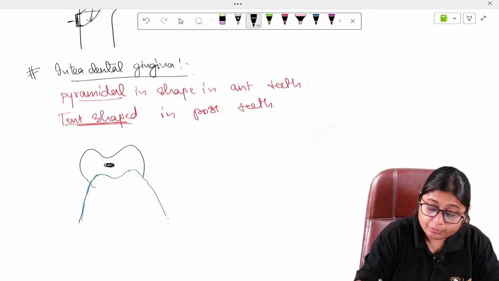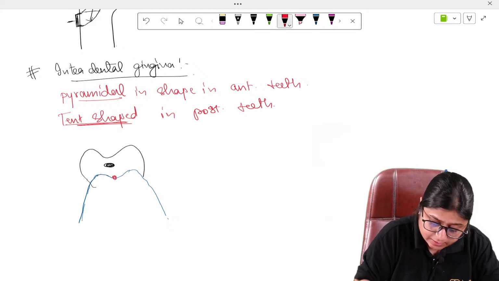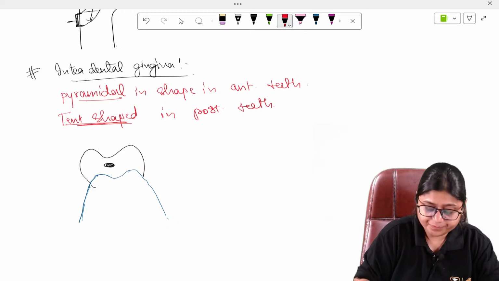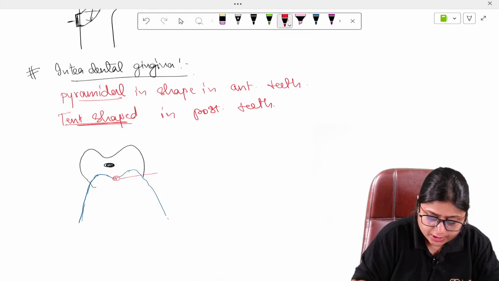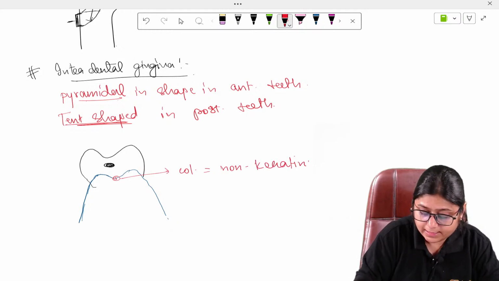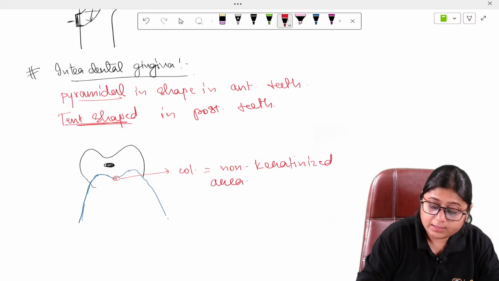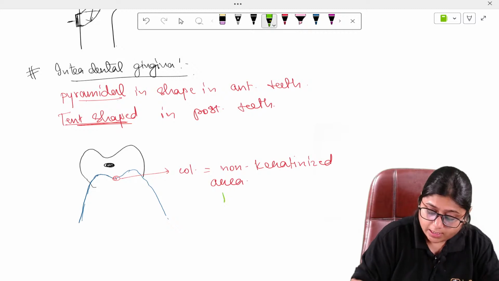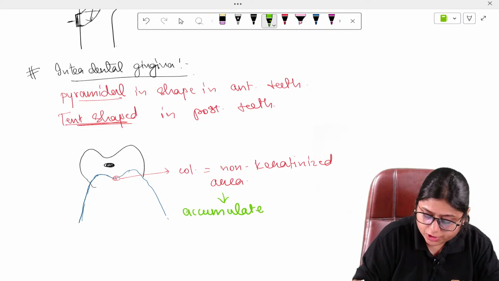Now this center portion which you see here is called the col, and it is a non-keratinized area. It accumulates the maximum amount of plaque because our brush cannot reach there.